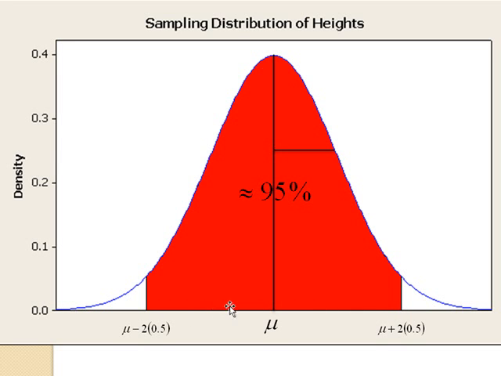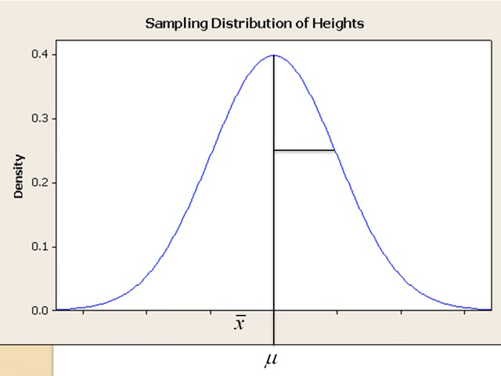Remember, the values along this normal curve are all sample means. Thinking about it in a different way, if we reach out 2 standard deviations away from my sample mean x bar on both sides, we are roughly 95% sure that the unknown population mean will be captured in this interval around a specific x bar.